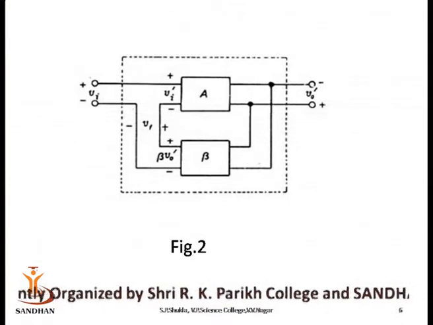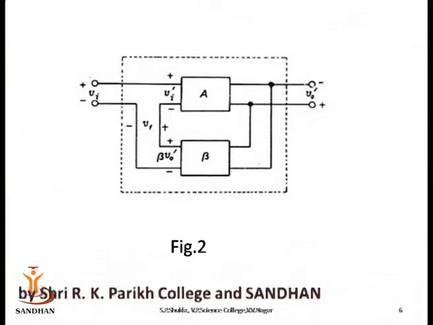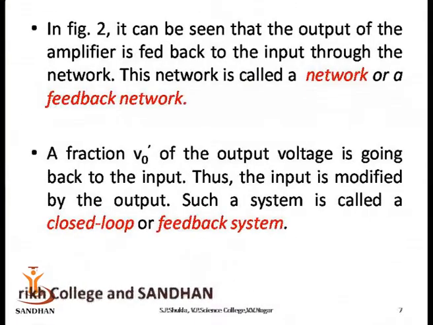The second figure is for the feedback network system. In figure 2 we can see that the output of the amplifier is fed back to the input through a network, which is known as the beta network or feedback network. A fraction of the output voltage, V0 dash, is going back to the input, thus the input is modified by the output. Such a system is called a closed loop or feedback system.